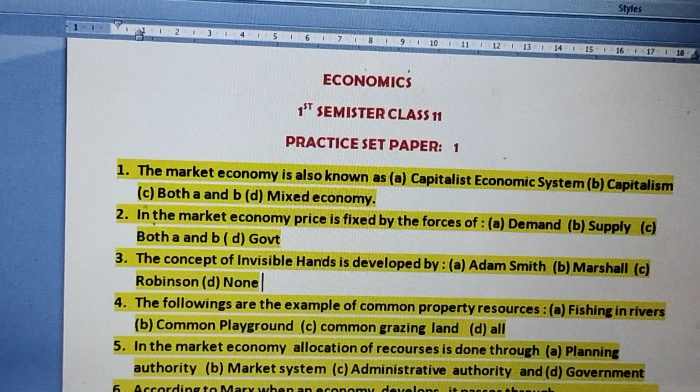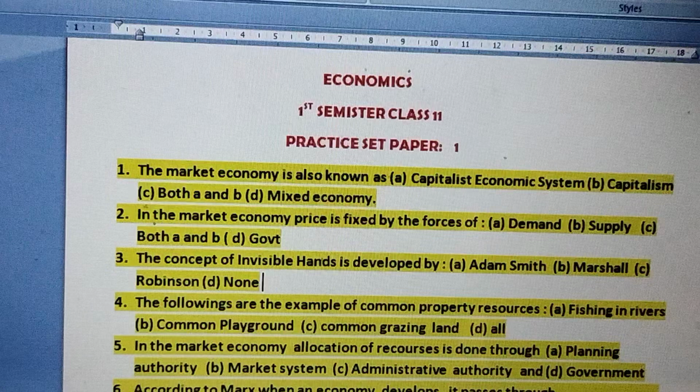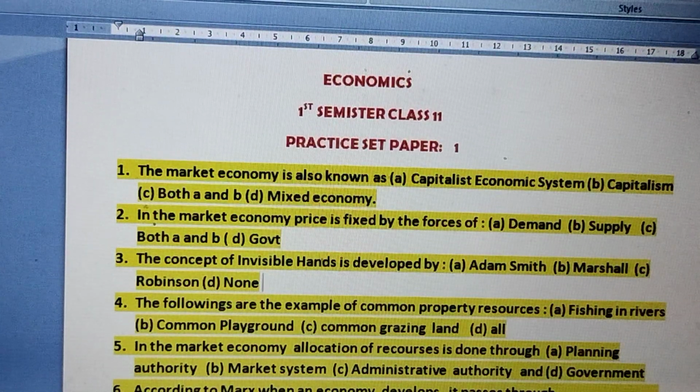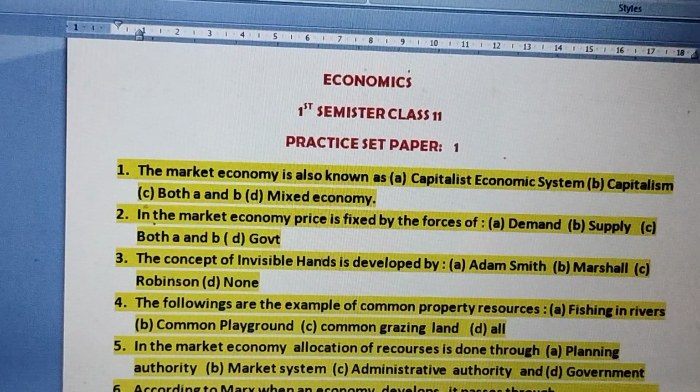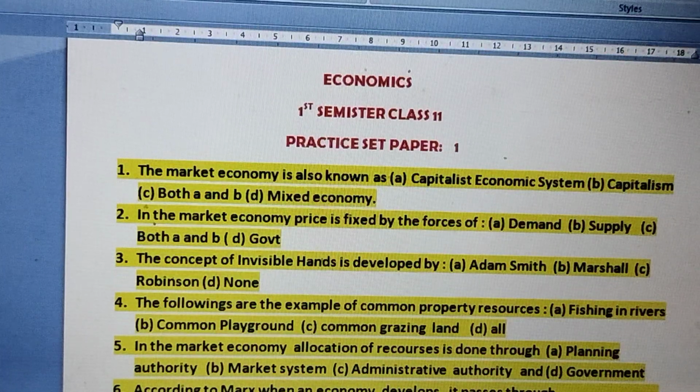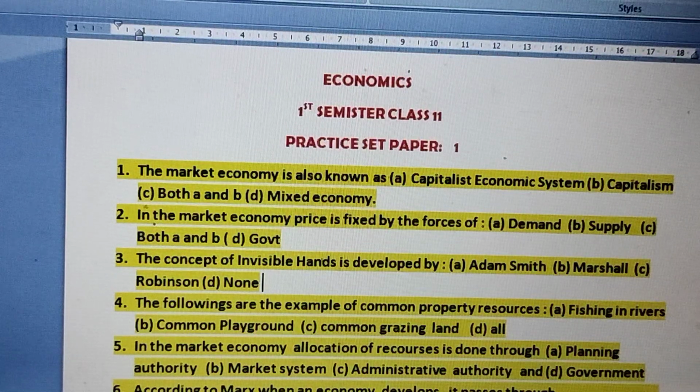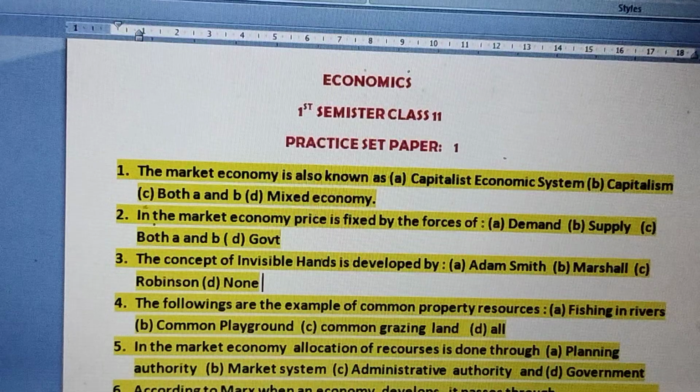So if the playground is private, then it is not a common property. If the grazing land is also owned by private, then it is not a common property. So common property resources are those resources which can be used by all the members of the society free of cost. So the examples of common property resource is fishing in the river. It is also correct. Common playground is also correct. Common grazing land is also correct. The right answer is all.